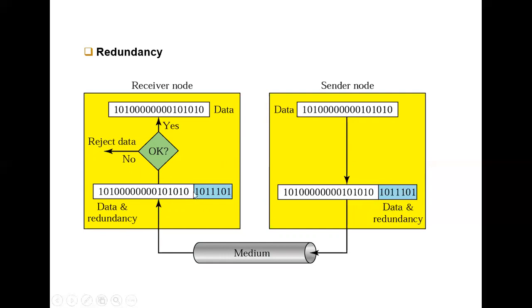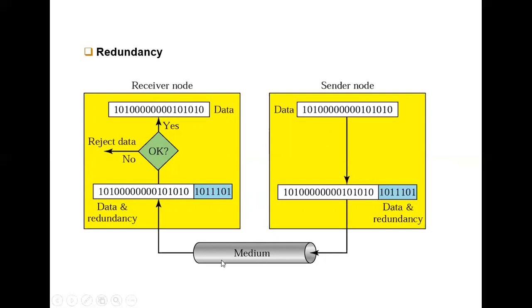Okay, if the consecutive bits are the same as from the sender, it means the data has no error, and it will accept the original data. If the consecutive bits have been changed, the original data has also been changed, so the data will be rejected. The sender will be asked to resend that data.